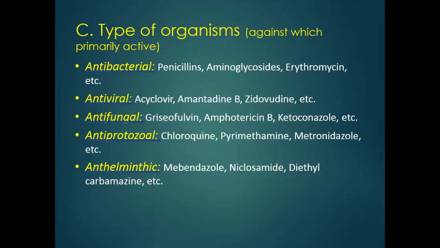Antiprotozoals, chloroquine, pyrimethamine, metronidazole, these are active against protozoa. Next is anthelmintics, mebendazole, niclosamide, diethylcarbamazine, albendazole, ivermectin. These agents belong to the class of anthelmintics because they are active against worms.